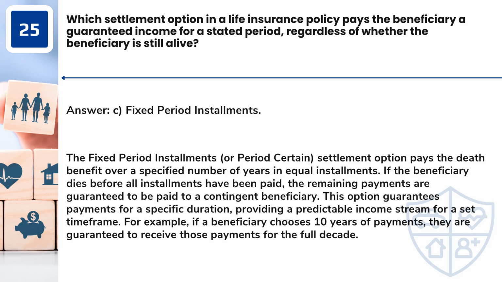Answer: C. Fixed period installments. The fixed period installments, or period certain, settlement option pays the death benefit over a specified number of years in equal installments. If the beneficiary dies before all installments have been paid, the remaining payments are guaranteed to be paid to a contingent beneficiary. This option guarantees payments for a specific duration, providing a predictable income stream for a set time frame. For example, if a beneficiary chooses 10 years of payments, they are guaranteed to receive those payments for the full decade.